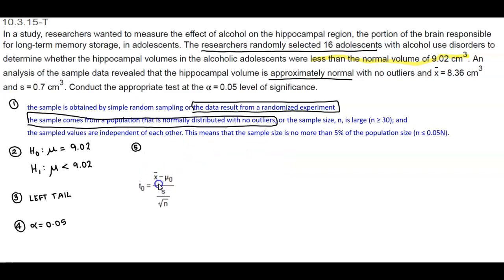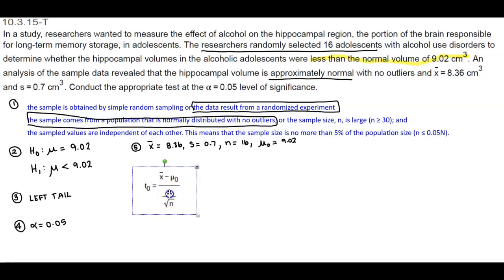If this is the formula, then what we need to know is what is the mean of our problem. Well, we know the mean is given as 8.36 cubic centimeters, so that's the sample mean. We also know that the sample standard deviation is equal to 0.7 cubic centimeters. And we also know that the sample size is equal to 16, and the claim value, mu subscript 0, is going to equal 9.02.